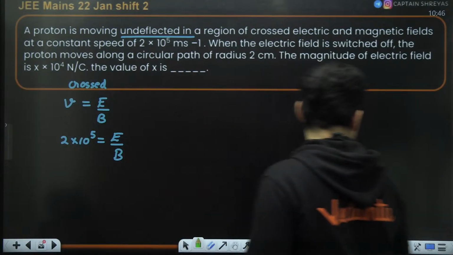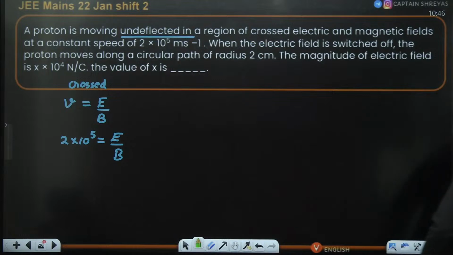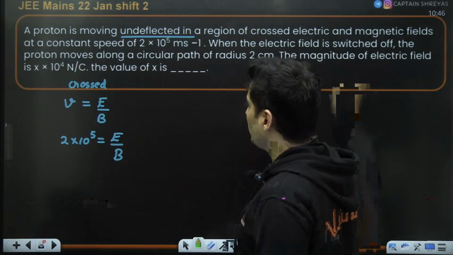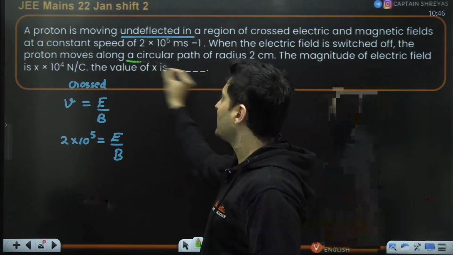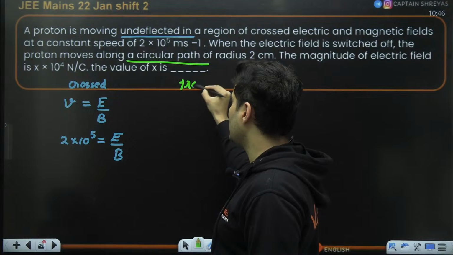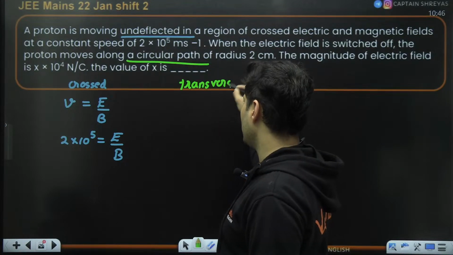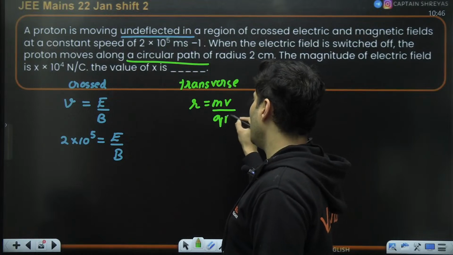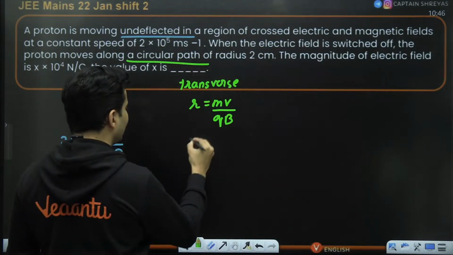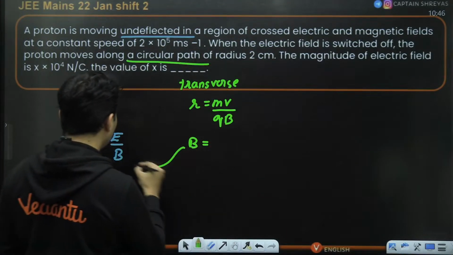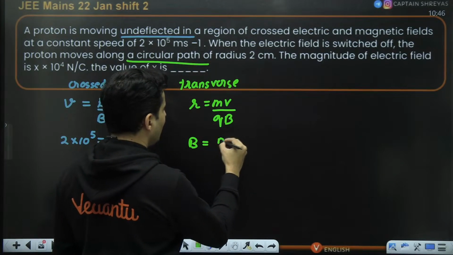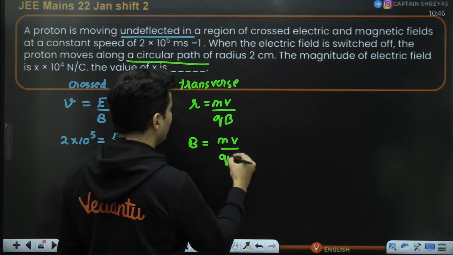Now the next part. When the electric field is switched off, the proton goes in a circular path. So for that circular path, that is in a transverse field, we know that the radius is mass into velocity divided by QB. So from this, we can get the value of the magnetic field, which we can substitute over here. So B will be nothing but mass times velocity divided by Q into R.